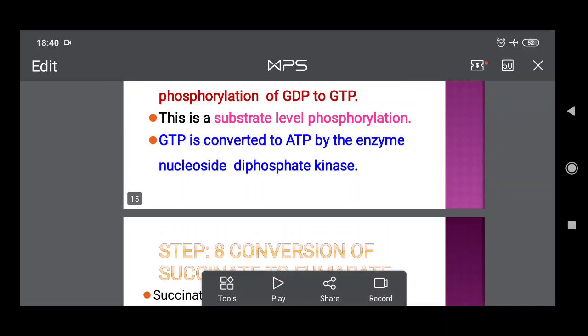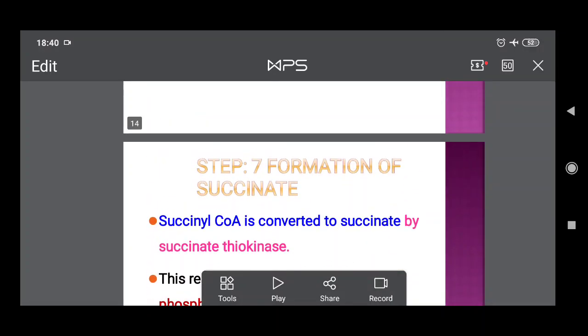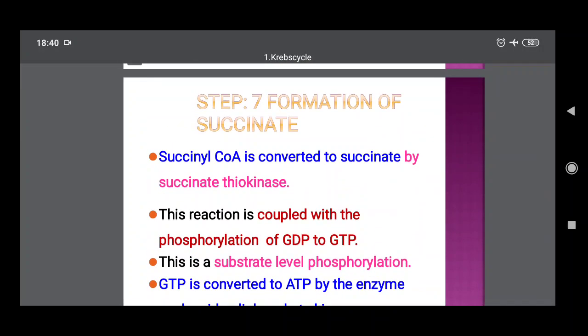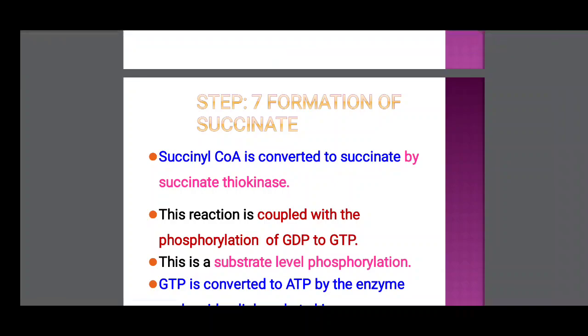Next, after the sixth reaction, the seventh reaction: succinyl coenzyme A is converted to succinate by the succinate thiokinase enzyme. In this reaction, one GDP is converted to GTP. This is the substrate level phosphorylation. In the Krebs cycle or citric acid cycle, one substrate level phosphorylation occurs, and that is the seventh reaction.